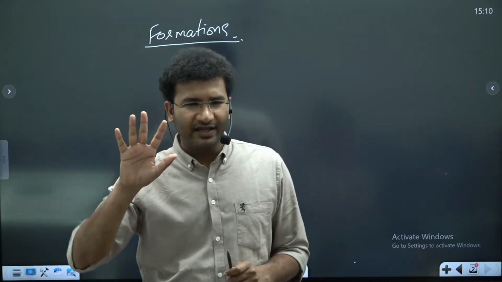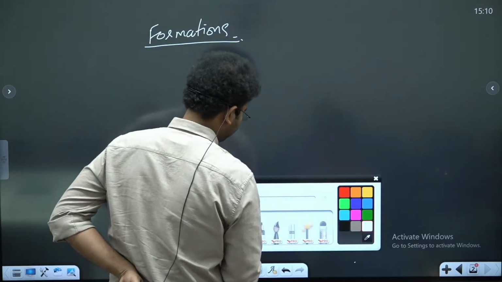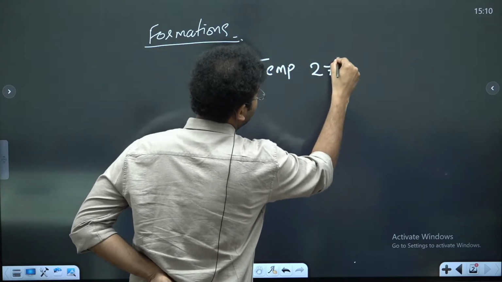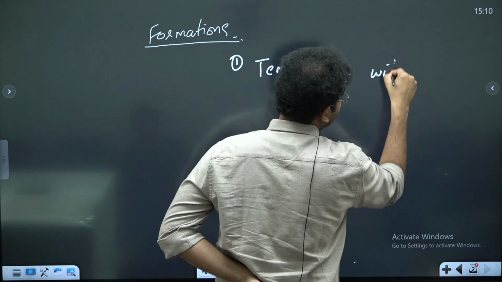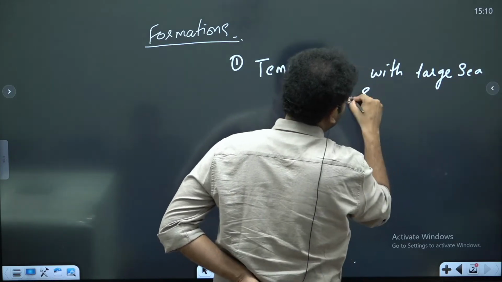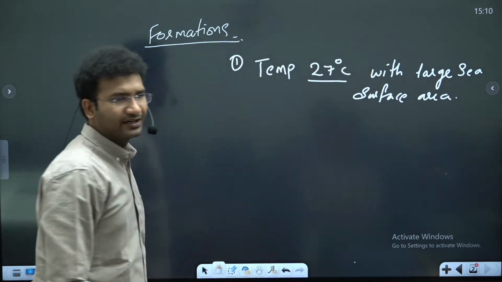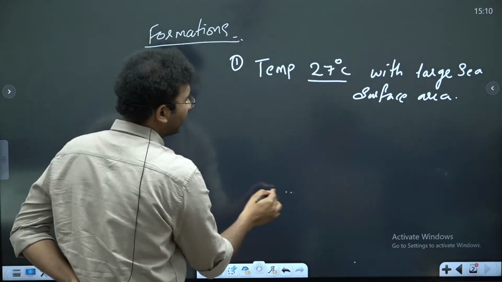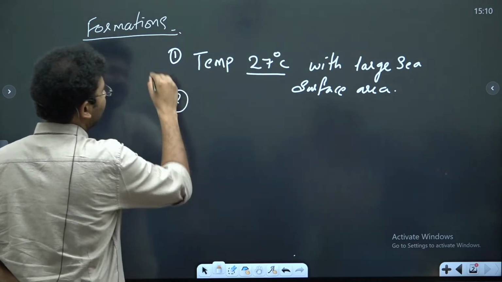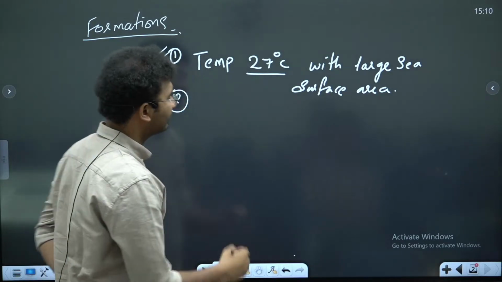There are 5 bare minimum conditions that are required. First one is temperature. ठीक है? It is temperature of 27 degrees Celsius with large sea surface area. Right? This is the first condition. Temperature difference of what? What is the difference of temperature? So ये जो है, this is the first condition. Next, there should be a weak low pressure existing system.